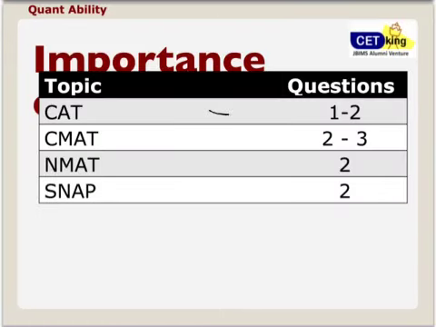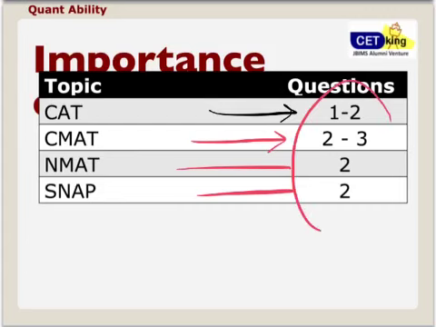Importance wise, in CAT there will be 1 to 2 questions which are based on time speed. In CMAT there will be another 2 to 3 questions, and MET 2 questions, CMAT 2 questions. This topic is going to be there in almost every exam. So that is your must do topic.